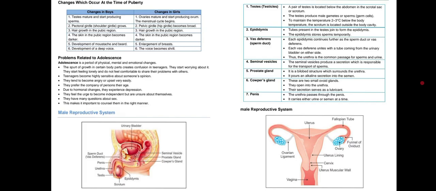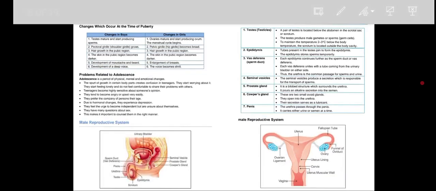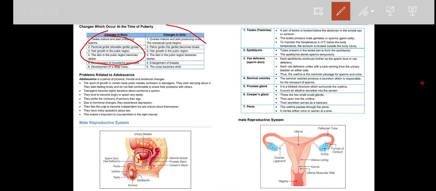Apart from this, then we'll come to the changes in the male and female. Already you may have discussed these things in the previous classes, right? You people can go through this. The testis matures and starts producing sperm, and the pectoral girdle, which is the shoulder girdle, grows, right? There is hair growth in the pubic region, the upper part of the leg where the genitals are present.